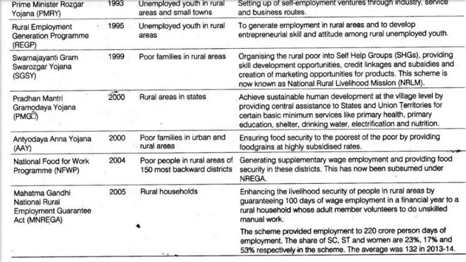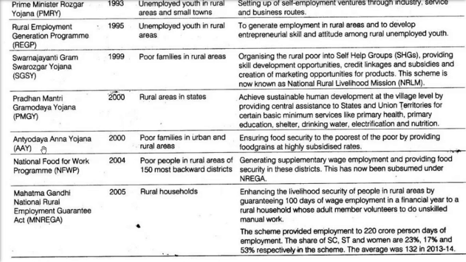In 2000, we have Pradhan Mantri Gramoday Yojana, PMGY, for rural areas in the state, and it aims at sustainable human development. The idea was, at the village level, to provide central assistance to states and union territories for certain basic minimum services like primary health, primary education, shelter, drinking water, electrification and nutrition.